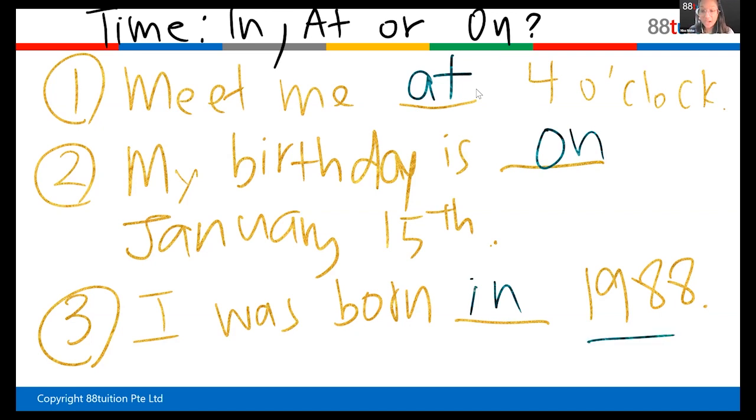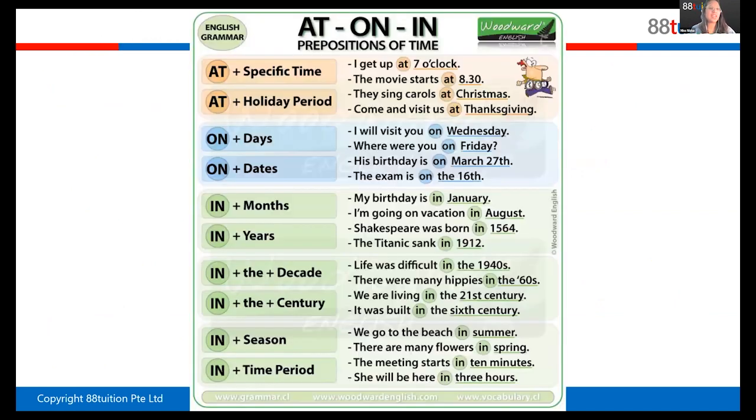If it's just a year or the month, for example January, I will say I was born in January. I won't say I was born on January. So the next slide here is a table that shows you when to use at, when to use on, when to use in. You can say in if it's only a month or the year. If it's a full date, you will say on that specific date. Okay, remember that. And then of course, specific time is at, and other things here.